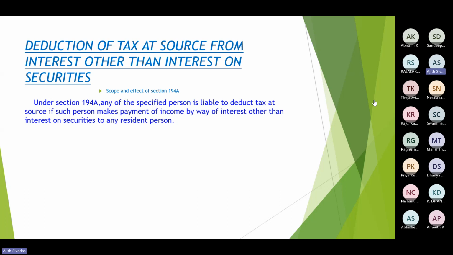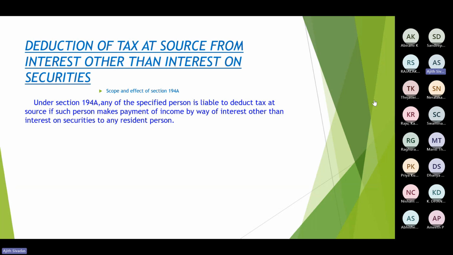So a non-business person, a person who is not doing any business, not engaged in any profession, making no interest payment other than interest on securities, then section 194A would not be applicable. Business persons, professional persons, individuals and HUF, then again this would be applicable only if their turnover is more than the prescribed limit of 1 crore and 50 lakh.